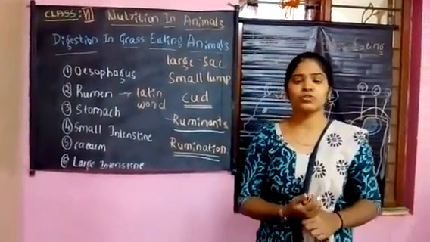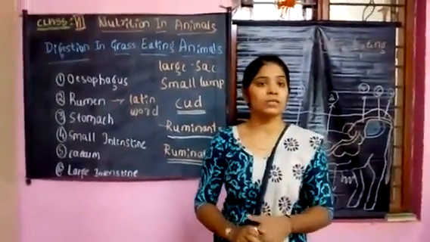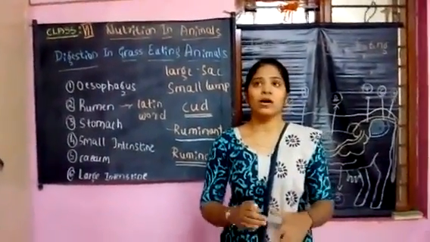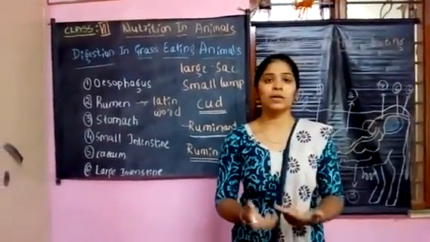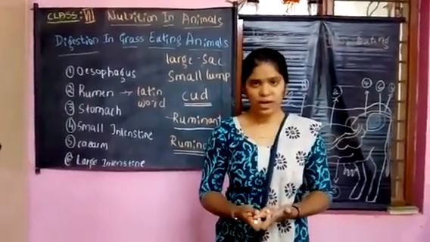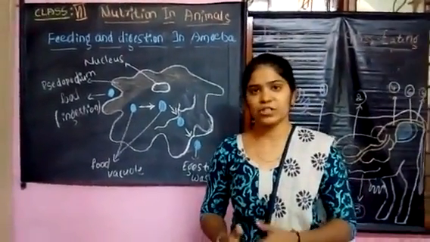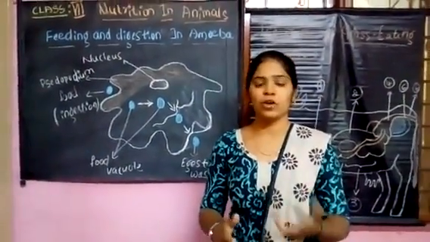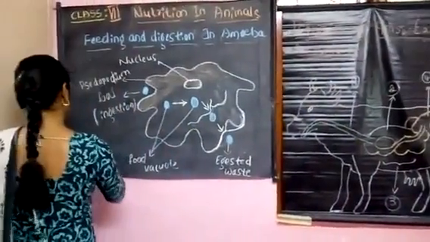You can ask me the question: what about digestion in small organisms? They don't have a mouth or a digestive system, so how can they digest their food, right? As I said, how do feeding and digestion take place in unicellular organisms? Okay, what are unicellular organisms?